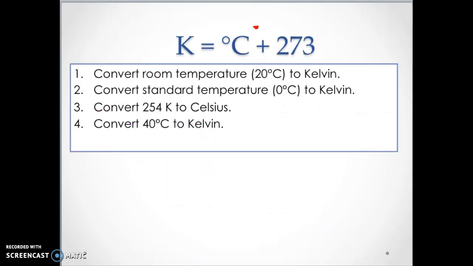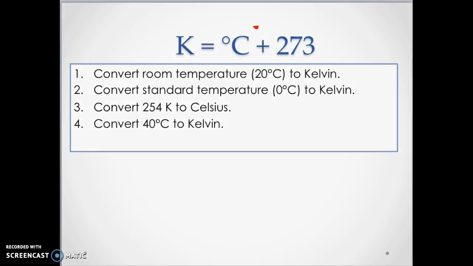Now, I taught you guys this first semester, but you guys probably forgot, and that's okay. We're revisiting it again. If you want to convert something from Celsius to Kelvin, you have to add 273. If you want to convert from Kelvin back to Celsius for some reason, such as canceling units, maybe they want the answer in Celsius, then you would subtract 273 from Kelvin. So anytime you want Kelvin, you add. Anytime you want Celsius, you subtract. Okay, this magic number of 273.